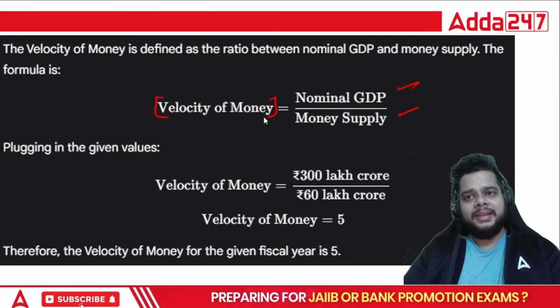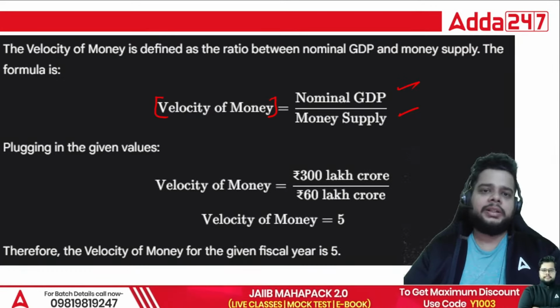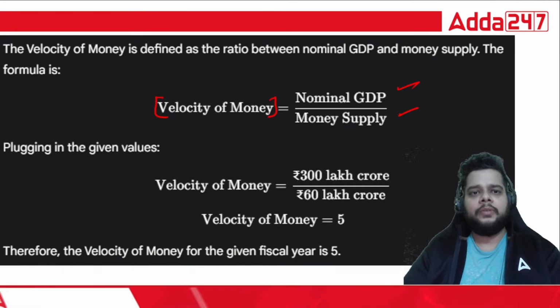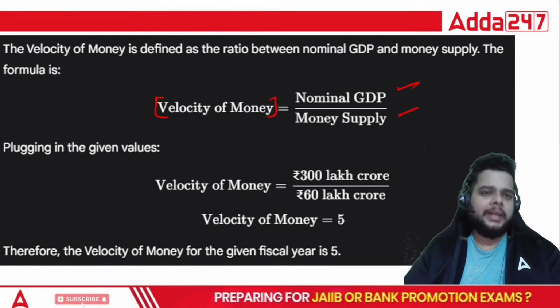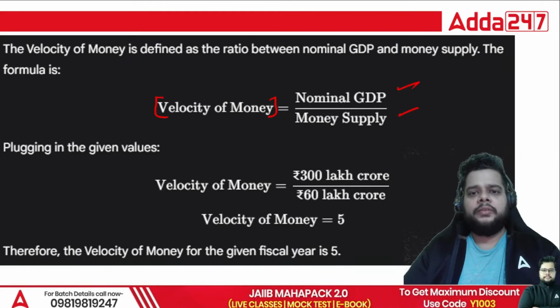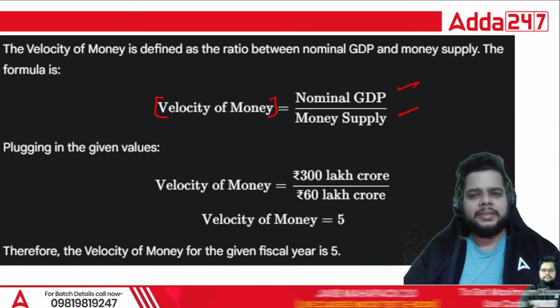And from these topics, you will find questions based on formulas only. Nobody will ask you to elaborate on what is velocity of money or what we mean by money multiplier. No, the answers are very brief for that. Mostly you will find formula-based questions. Very simple formulas are there.